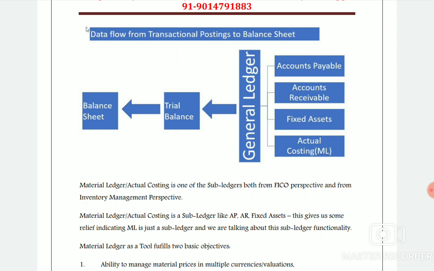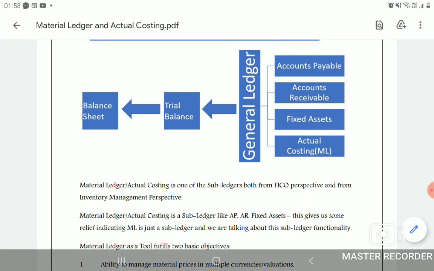Current liabilities, long term liabilities, these are all debts, right? What is the capital of the company, what are the reserves? These are all part of the balance sheet. Closing stock valuation is a very sensitive activity, please note. For that, actual costing ML is required.